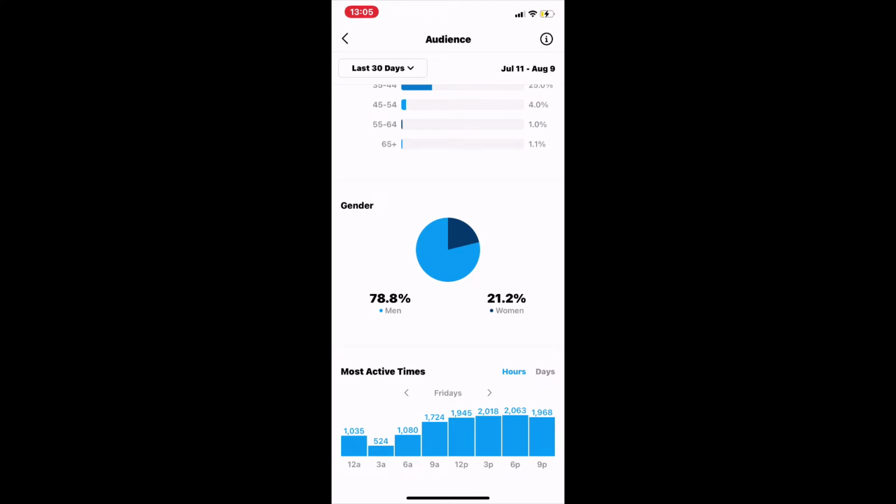If you change it, you can see it starts to change, right? So those are the key days, okay? Key hours and key days in the audience.